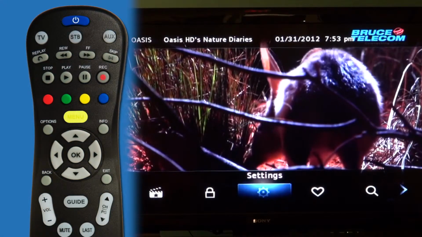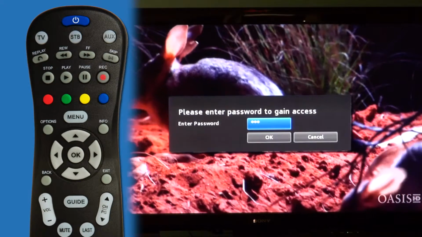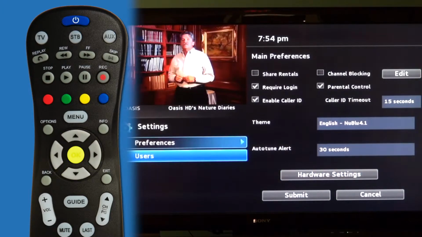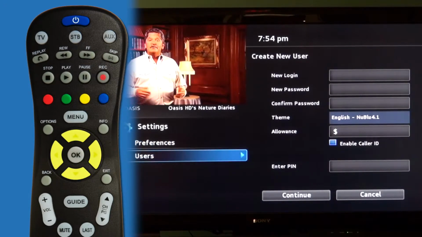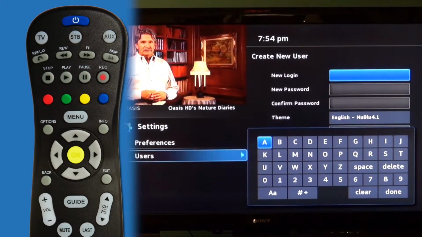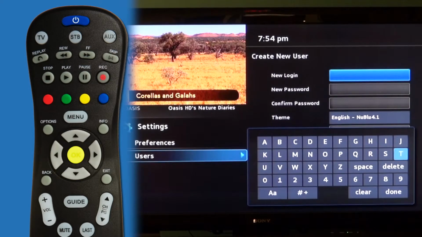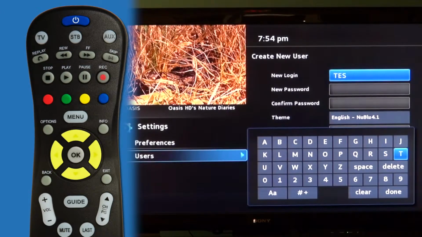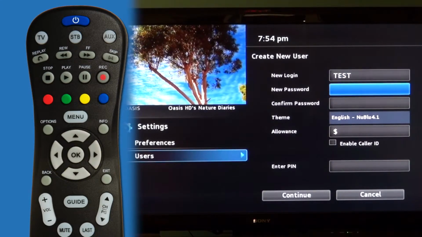To create a user, go to Menu, Settings, and put your main user password in, and then select User, and Add, highlight New Login, select OK, and name the new user. Create a password.